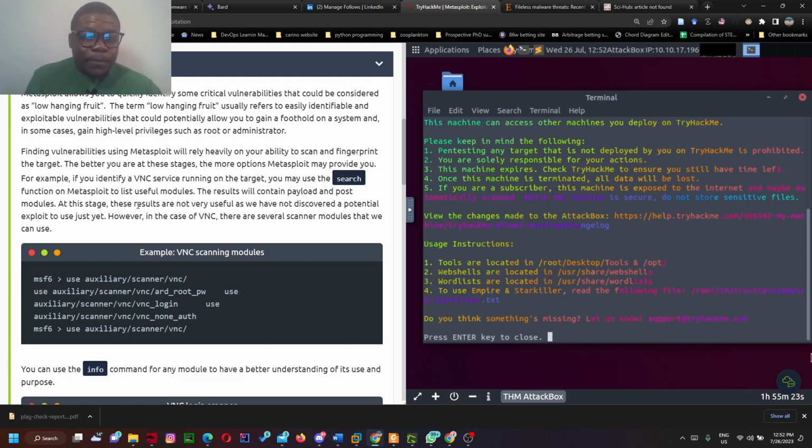The results will contain payload and post modules. At this stage, these results are not very useful as we have not discovered potential exploits to use just yet. However, in the case of VNC, there are several scanner modules. Remember in my past study, we talked about modules. Modules are the auxiliary, the exploit, the payload, and the post module. The post are post modules, post exploitation. So all of that are the modules we have. Then in each of those modules, we now have the exploits.